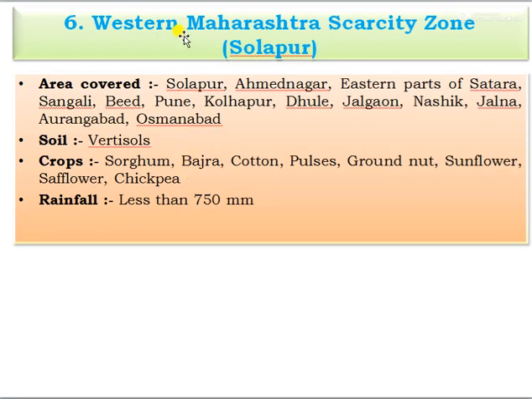And the sixth one is the Western Maharashtra scarcity zone, in Solapur. Area covered is Solapur, Ahmednagar, eastern parts of Satara, Sangli, Beed, Pune, Kolhapur, Dhule, Jalgaon, Nashik, Jalna, Aurangabad, and Osmanabad, and the soil type is mostly vertisols, that is black soil. Suitable crops are sorghum, bajra, cotton, pulses, then groundnut, sunflower, safflower, chickpea, and the rainfall received is less than 750 mm.